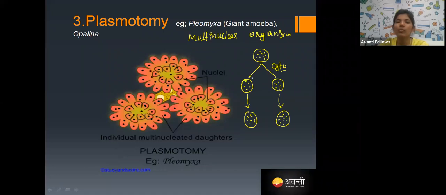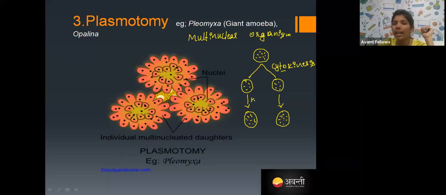Yes. So this is what happens in plasmotomy. In a normal cell division, first karyokinesis takes place, followed by cytokinesis, right? But here, first cytokinesis will take place. There are many nuclei, so the nuclei will divide equally into each of the individuals.